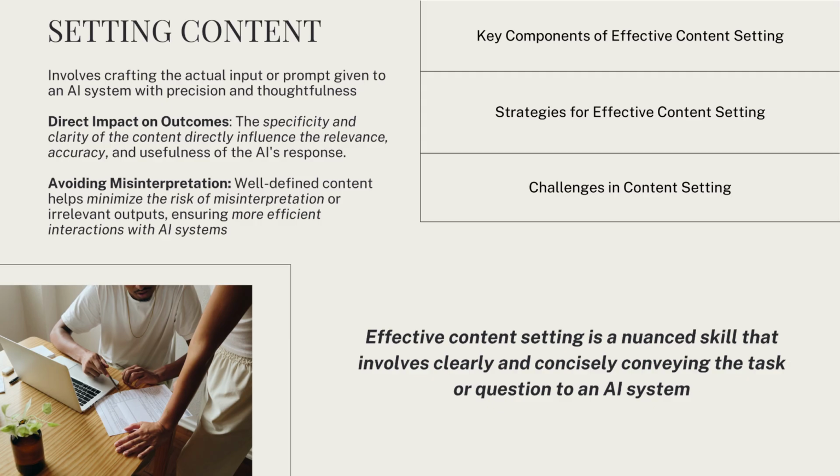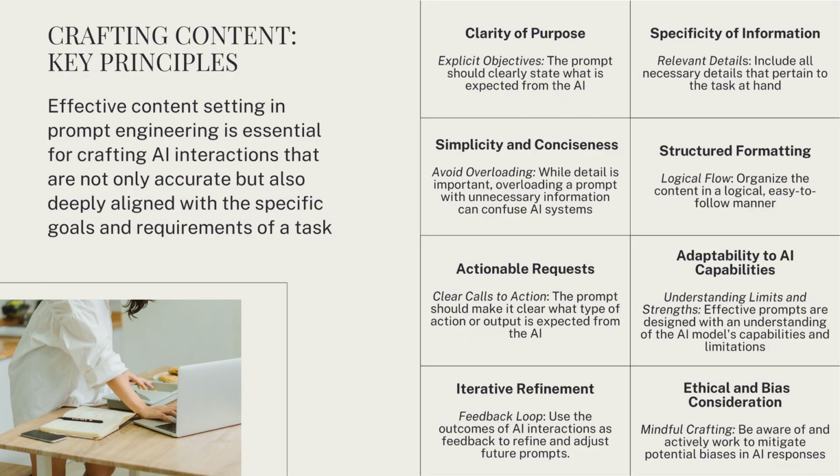See the difference? Now, effective content setting has two core impacts. First, it minimizes the risk of misinterpretation. When you're vague, AI has to guess what you mean. And AI guesses aren't always good. Well-defined content eliminates ambiguity. Second, it ensures more efficient interactions. You get what you need faster, with fewer rounds of clarification. On the right side of this slide, you'll see the key components we'll be exploring. We'll look at strategies for effective content setting, how to actually craft these prompts well. We'll examine the challenges you'll face, because yes, there are pitfalls, and we'll walk through real examples to make this concrete. But before we get there, let's talk about the principles that guide great content.